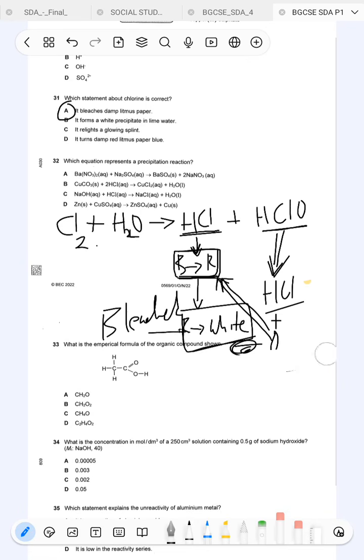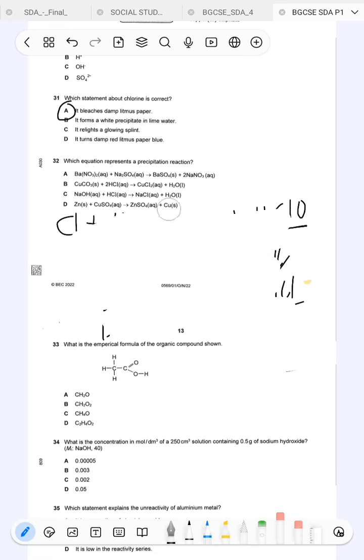All right. Which equation represents a precipitation reaction?